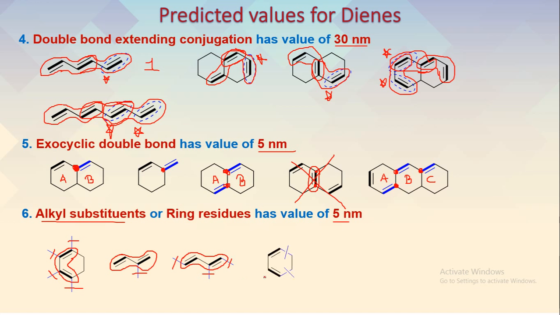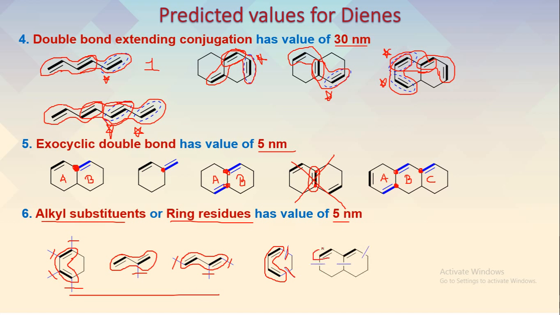Now look at the other part, that is the ring residue. So ring residues are, again, the branches of the main diene system or the conjugated system. Here we can see the conjugated system of this particular ring, and the branches are part of this ring system. So here there is one branch and another branch, and this is inside the ring, it is a part of the ring, in contrast to these 3. So this is considered as a ring residue.